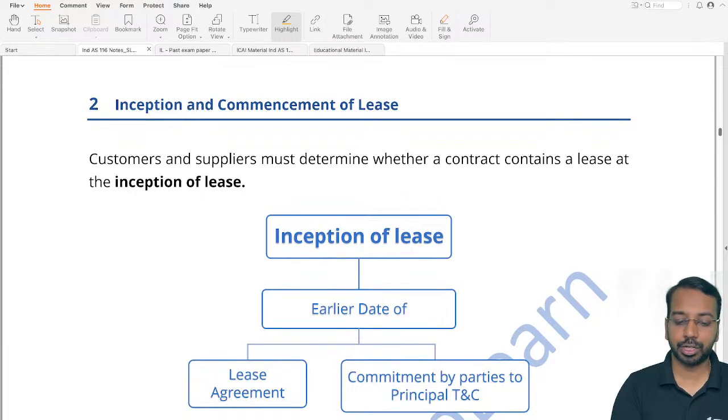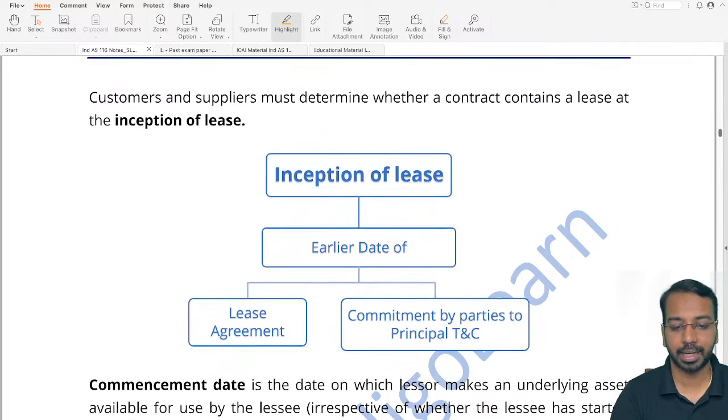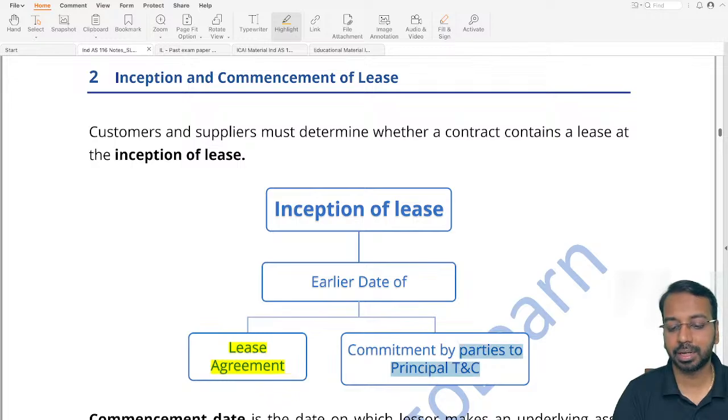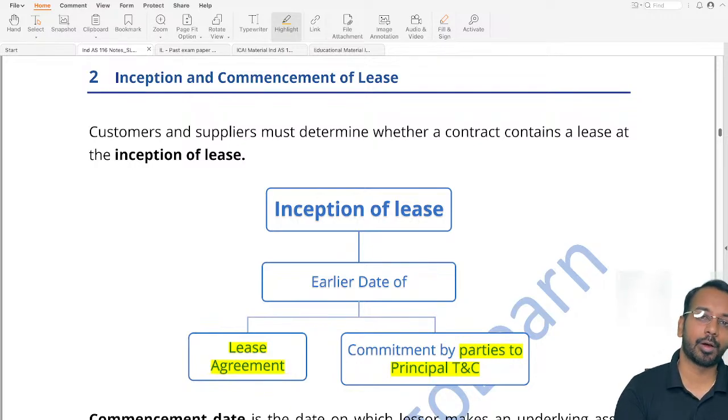One is inception of the lease, and commencement of the lease. So what is this inception? What is this commencement? Inception means the date of lease agreement or commitment by parties to the principal terms and conditions. So whenever we say inception, it is either the date of lease agreement, means the date on which we have signed the lease agreement, or the commitment by the parties to principal terms and conditions. We have not signed the lease agreement, but we have agreed broadly that yes, this will be the rental, this is the property. So that is what is called inception of the lease.